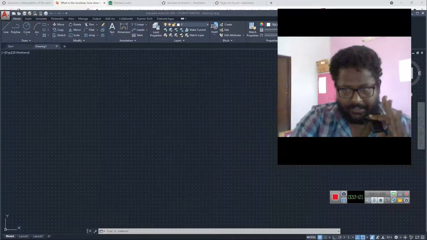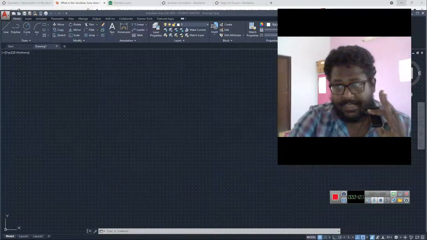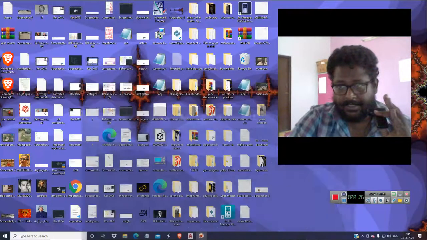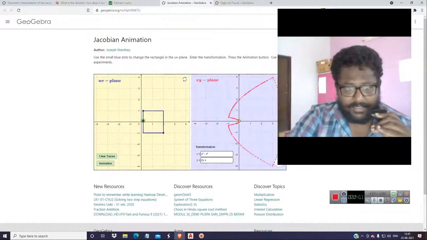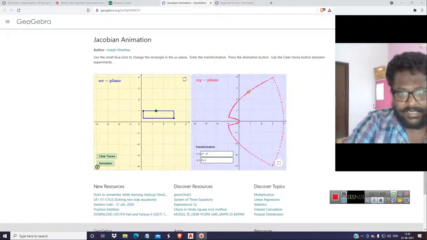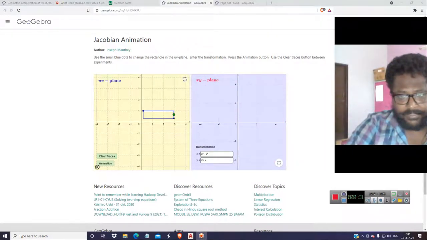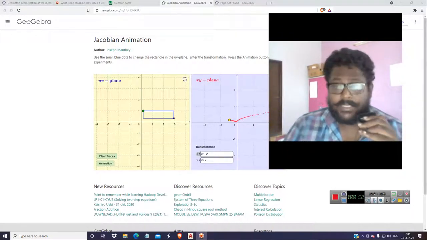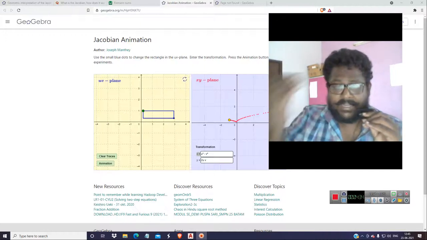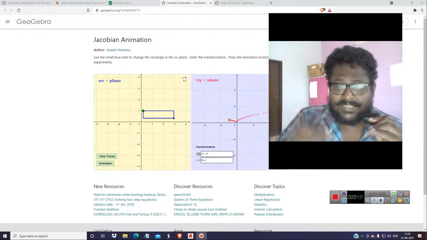So a point over here becomes a square over here, nearly, as I am showing you here. If you have a rectangle like this, a rectangle over here can be a very different curve over here. This is called a transformation. How it is used in neural networks and finite element analysis, I made a video. So this is an extra bit I can tell you.